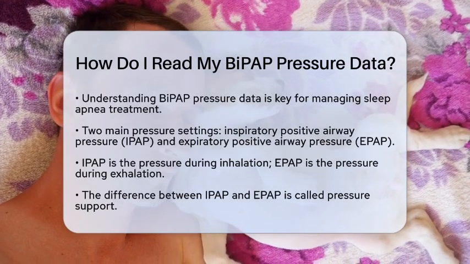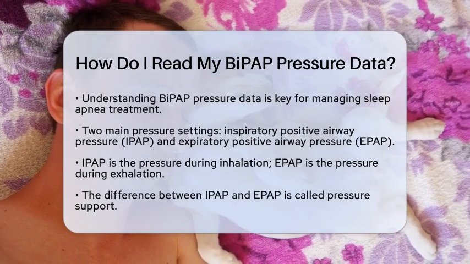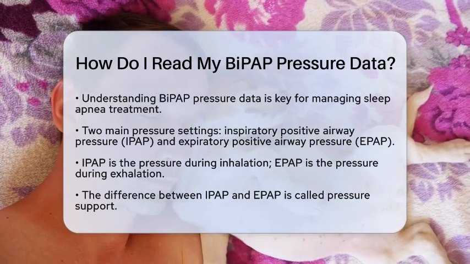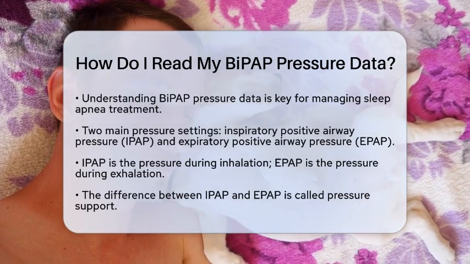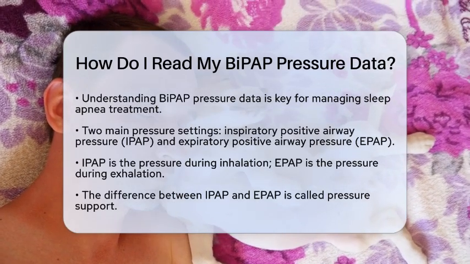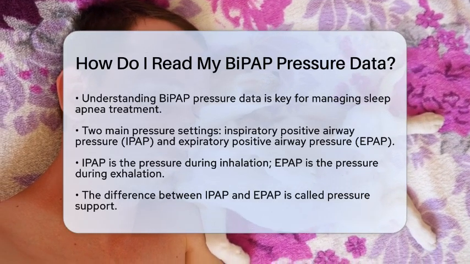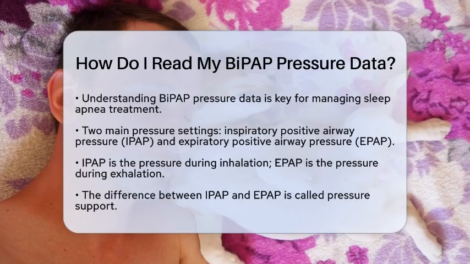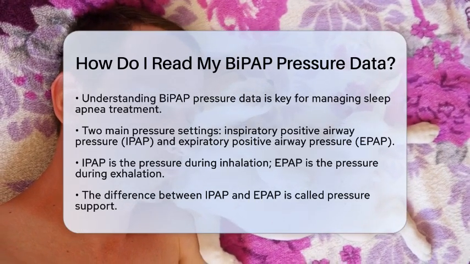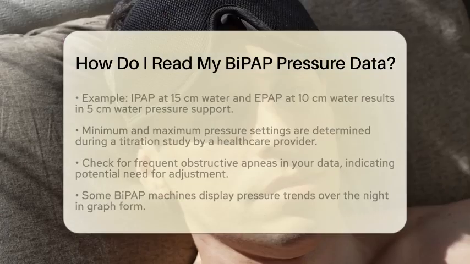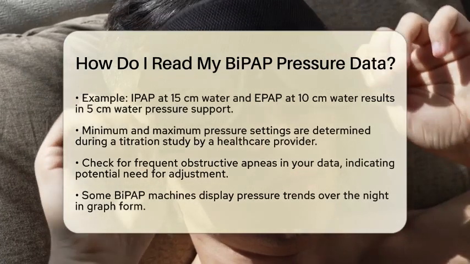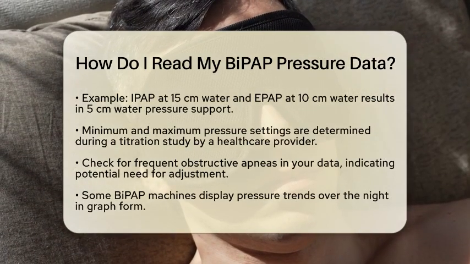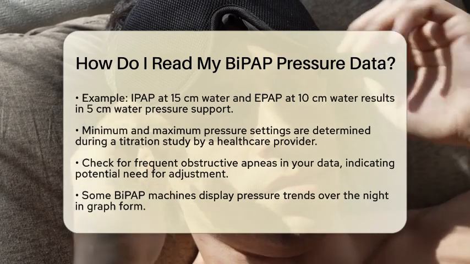First, the two main pressure settings are inspiratory positive airway pressure and expiratory positive airway pressure. Inspiratory positive airway pressure is the pressure delivered when you inhale, while expiratory positive airway pressure is the pressure during exhalation. The difference between these two pressures is known as pressure support. For example, if your inspiratory positive airway pressure is set to 15 centimeters of water and your expiratory positive airway pressure is set to 10 centimeters of water, your pressure support is 5 centimeters of water. This support helps ease your breathing effort.